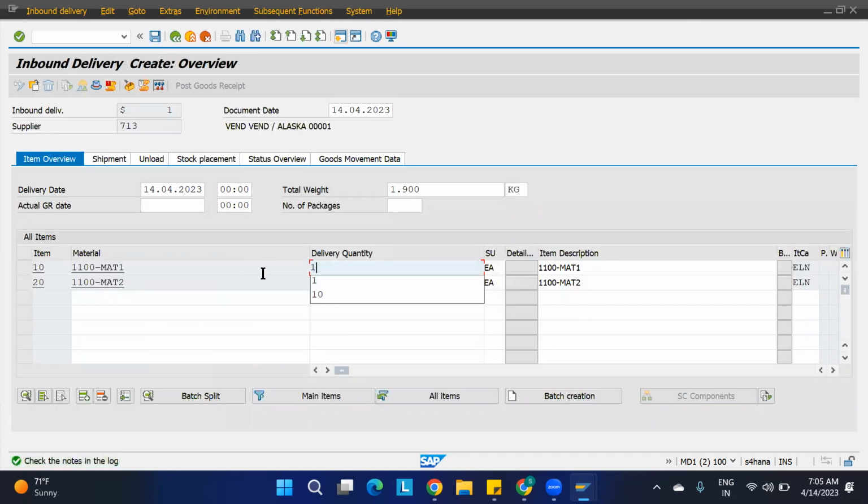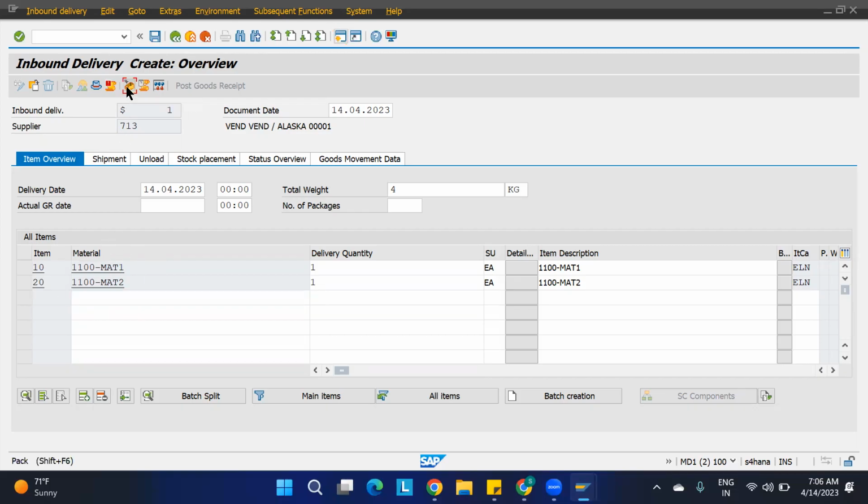So here I will take one product, save it. Sorry, whether you want to pack it, you can pack, or else just save this, because we have maintained the packaging specification for them. So when I am going to pack it, packaging will be done for this. Already packaging will be done for this. We have maintained the packaging specification for the VAS. Have I maintained it for inbound delivery or not? I have not maintained it for the inbound delivery, correct?